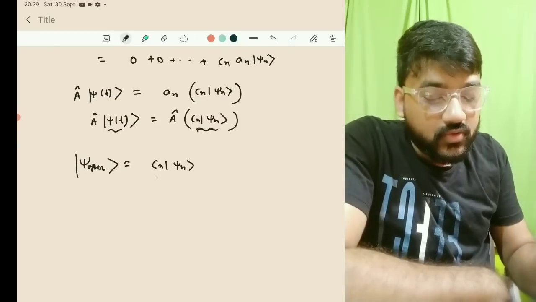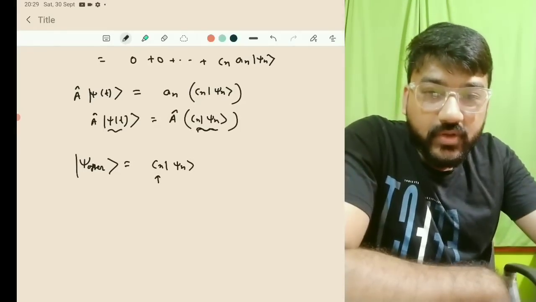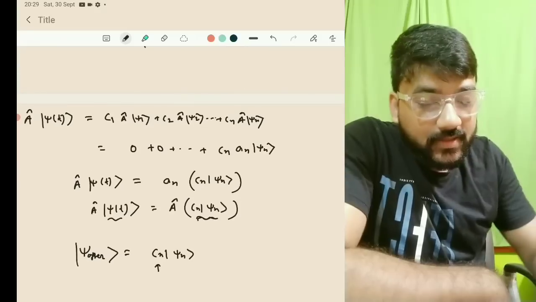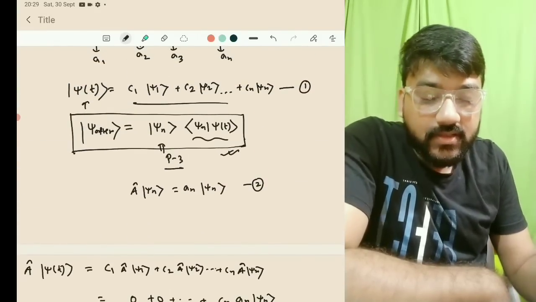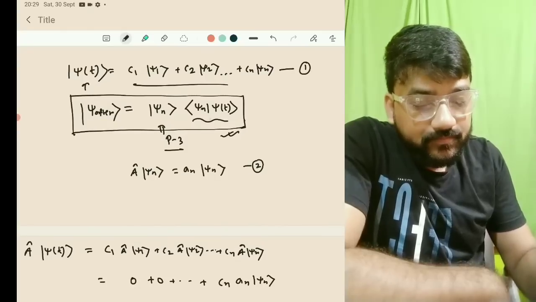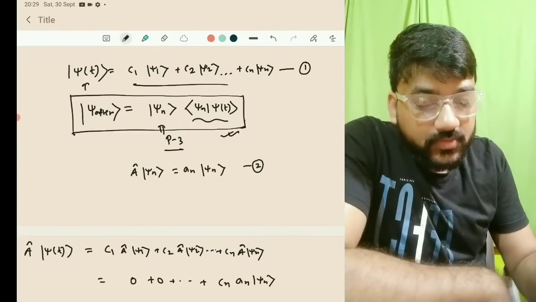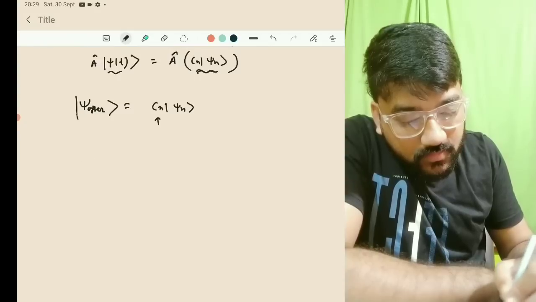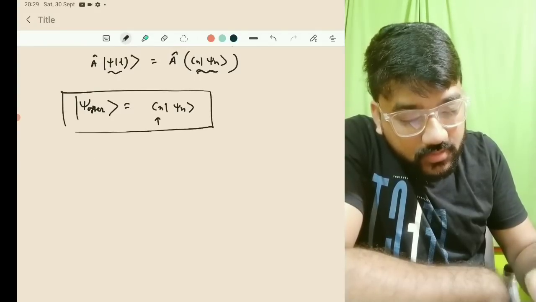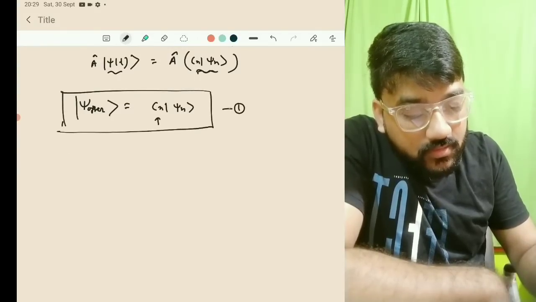Okay, so we have to find out cn. Now how can you find out cn? cn is actually the dot product of psi n and psi t. So if you take the dot product of psi n and psi t, what will happen? Suppose this is our equation number 1. Now we have to find out cn. So how can we find out cn?